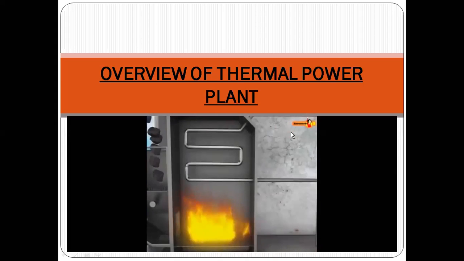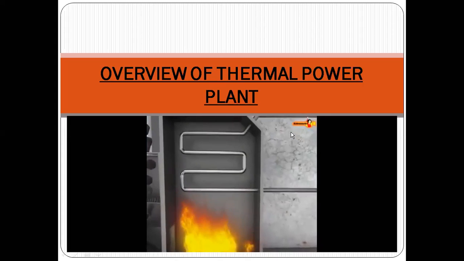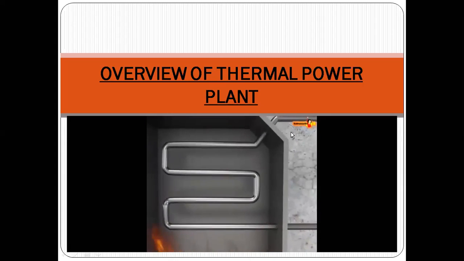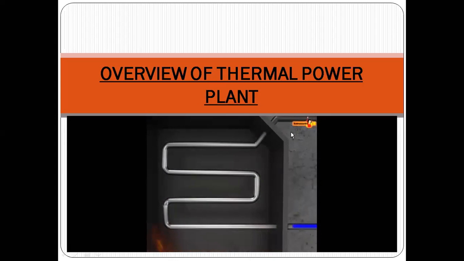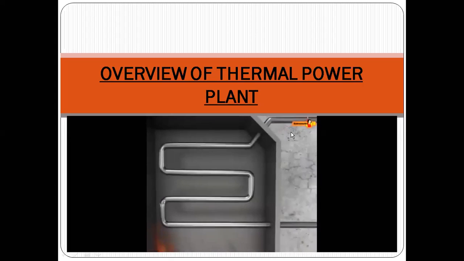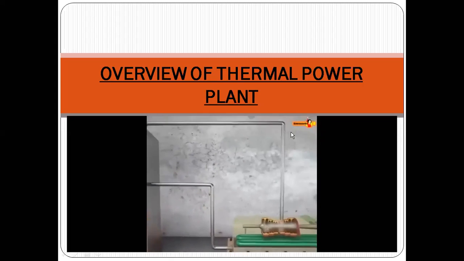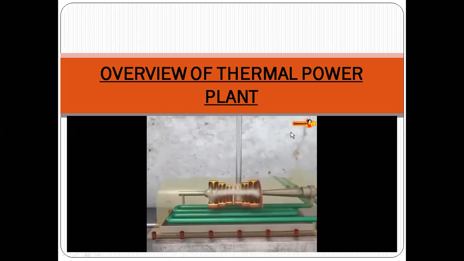The high temperature of the boiler converts the water present in tubes into steam. The hot steam expands in the pipes, which further leads to high pressure. This high pressure steam is then used to rotate the turbine, converting the heat energy generated in the boiler into mechanical energy.